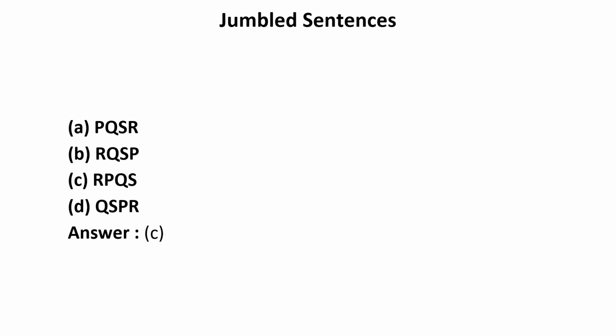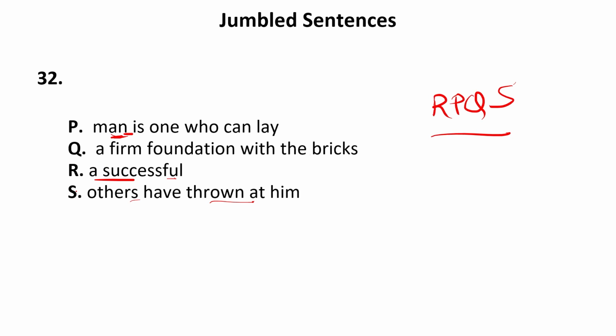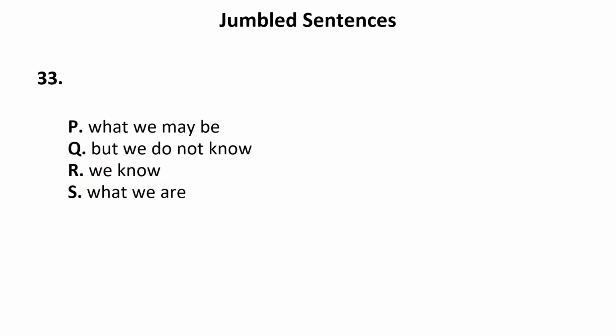Now let us see the answer. It is C. That is, our answer is absolutely correct. That is R, P, Q, S. Now let us move to the next. We know what we are, but we do not know what we may be. In this sentence, the first sentence can be only R. We know what we are, but we do not know what we may be. So the sequence can be RSQP.